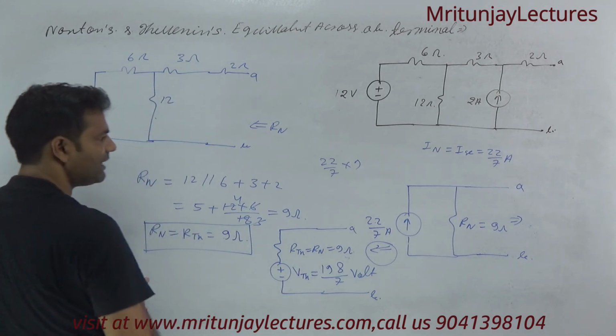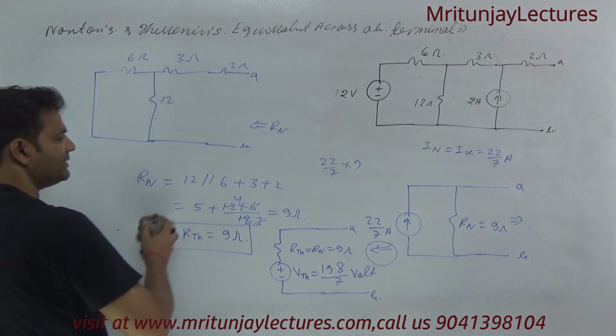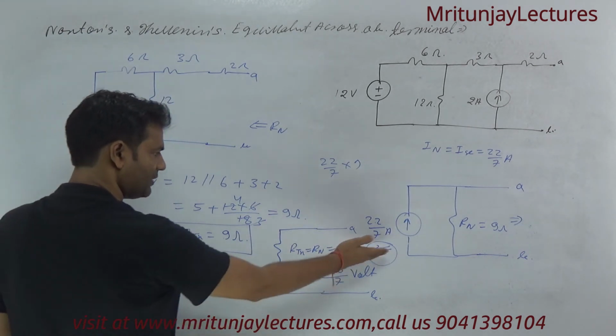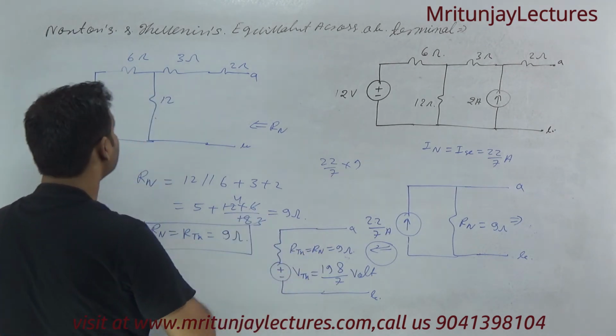So RTH and RN is clear. Now we have to focus on VTH. If you follow this method, then it's clear. Otherwise, follow another method.